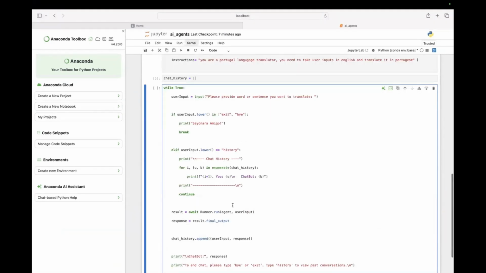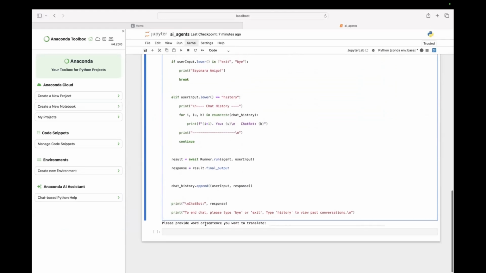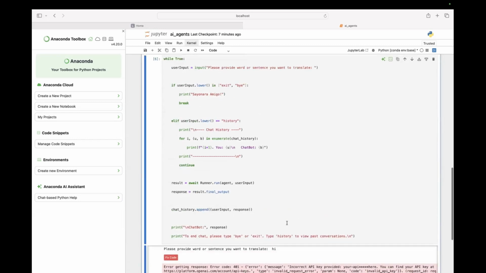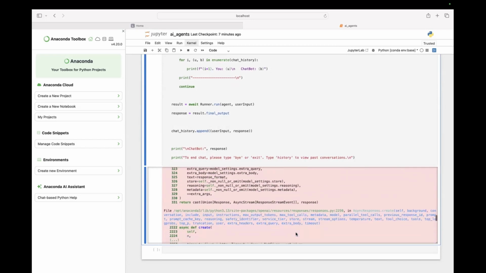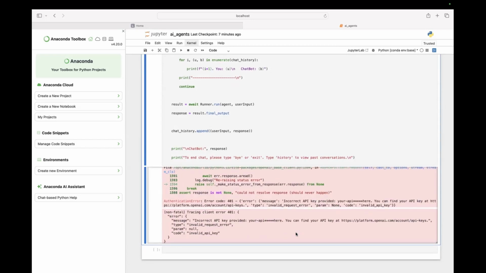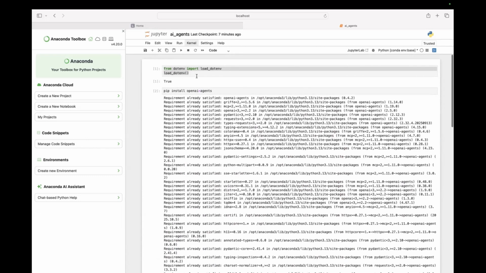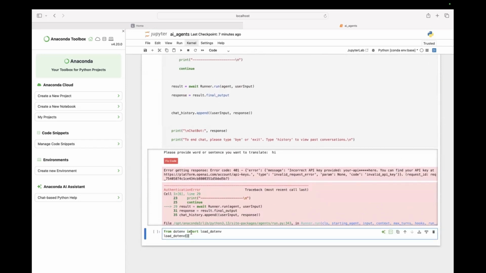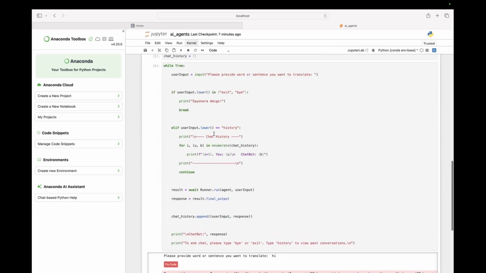Maybe one second. I could actually show it from here practically. So here it asked, please provide a word to translate. So I'm actually saying hi. Since it's Portuguese, okay, one second. I think it's an invalid OpenAI API key. Okay, fine.